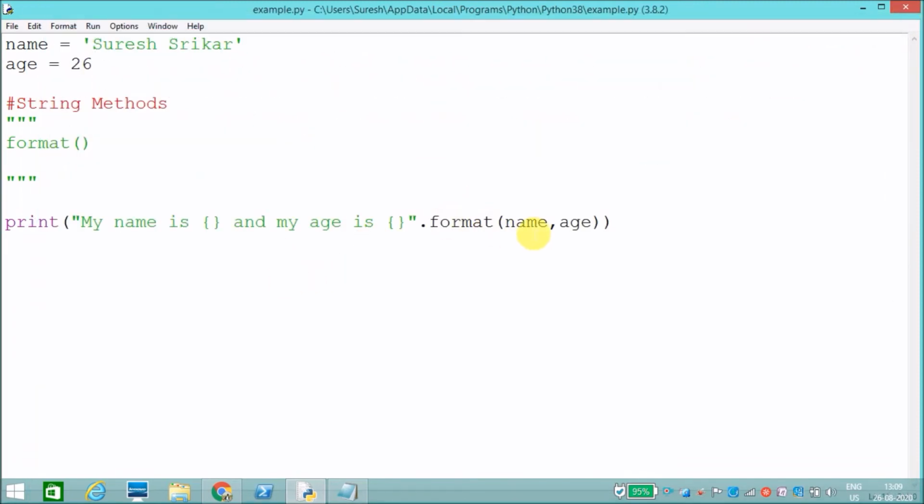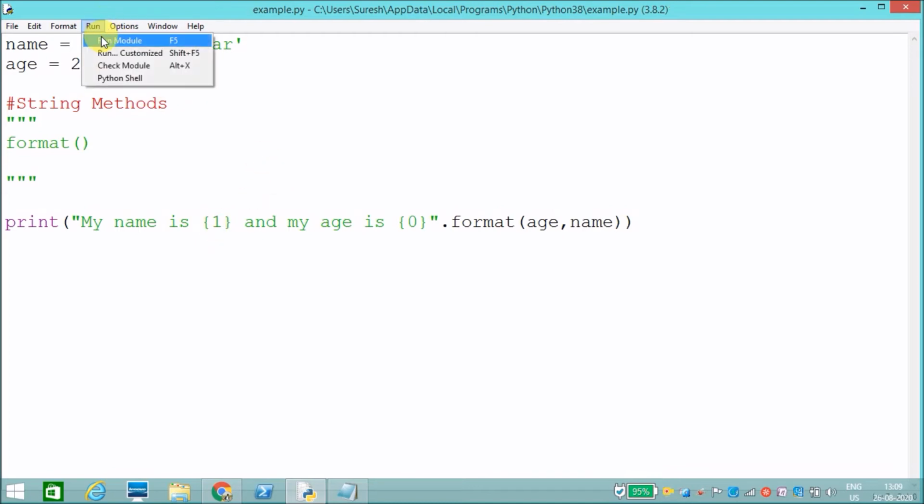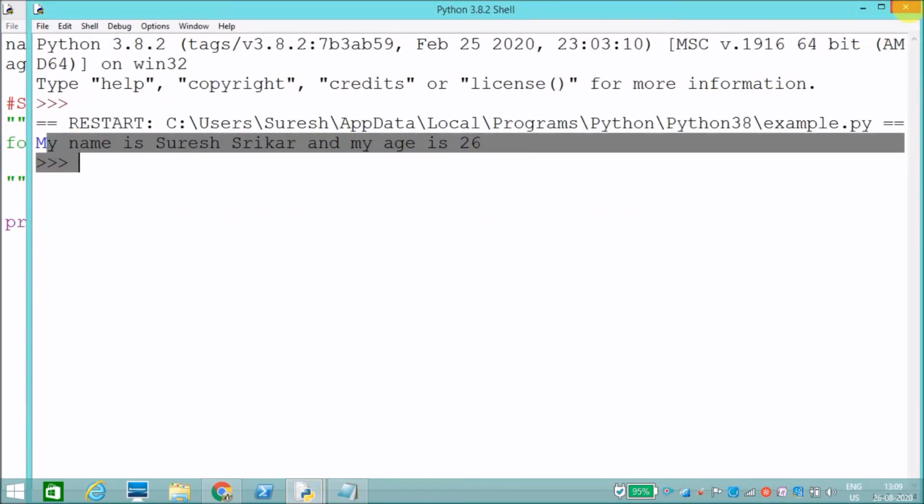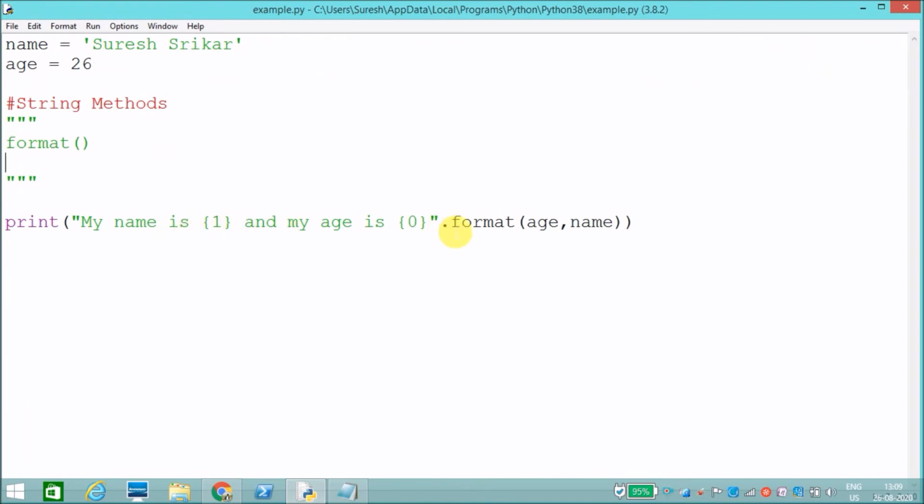You can also swap them, like age comma name, and then use indexes: here is 0, here is 1, meaning in the 0th index age is there, that's why I'm giving 0 for age, and in the first index name is there, that's why I'm giving 1 here. If you execute this, it will display the same. See, my name is Suresh Shikhar and my age is 26. Like this also you can do formatting.